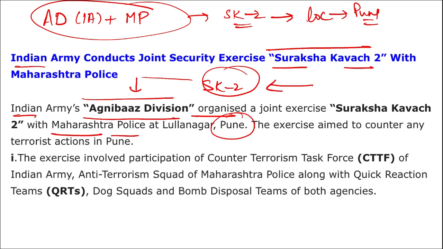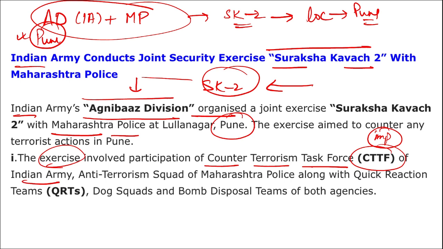The aim of this exercise was to counter any terrorist activity that can happen in the future in Pune. All right, this exercise involved the participation of CTTF. This is important. What is CTTF? CTTF is the counter-terrorism task force of the Indian Army.